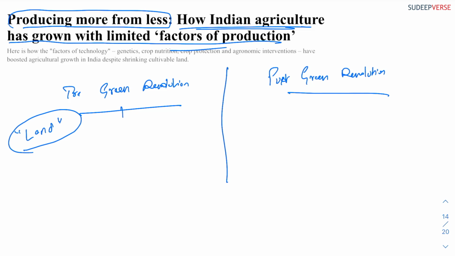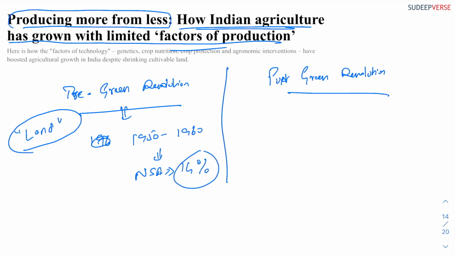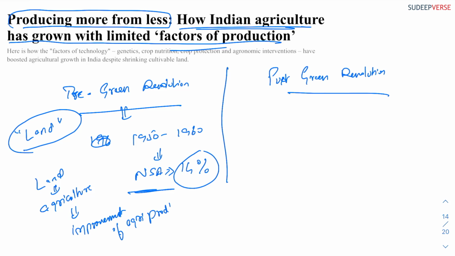The reason why the author tells this is, see, this is pre-green revolution. If you take from 1950 to the 1960s, the net sown area in one decade has grown by 14%. So more and more land came under the ambit of agriculture, and this allowed the improvement of agri production.